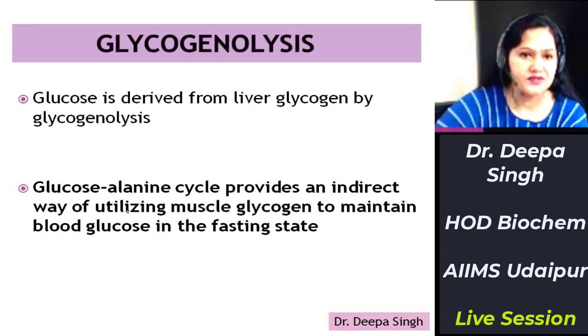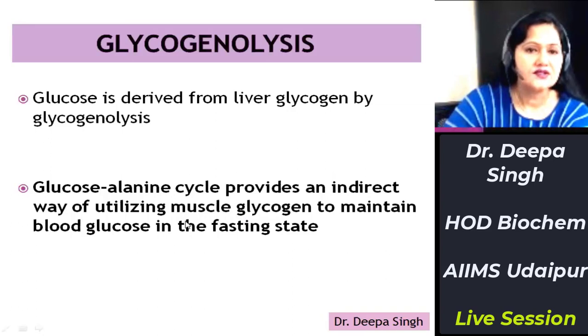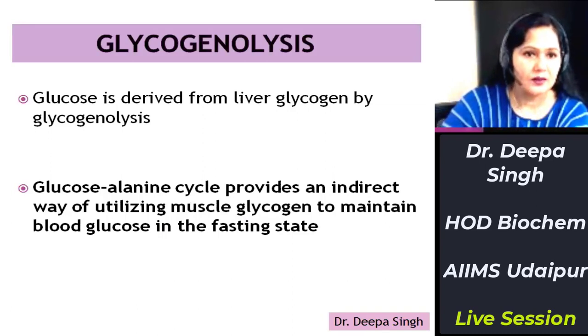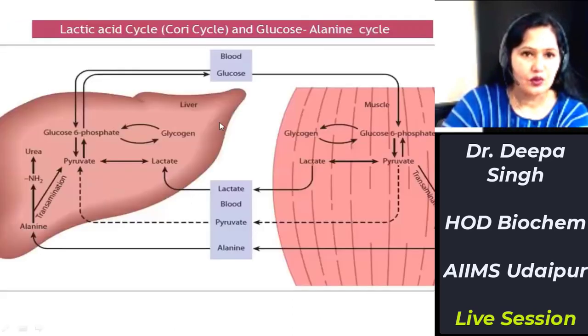Once glucose 6-phosphate is formed, then in presence of glucose 6-phosphatase, glucose is formed. But since muscle lacks this enzyme glucose 6-phosphatase, the process of glycogenolysis ends at glucose 6-phosphate. So the end product of muscle glycogenolysis is glucose 6-phosphate, and thus it does not contribute to the blood glucose level. But indirectly, muscle glycogenolysis does contribute to blood glucose level. How? By glucose-alanine cycle. Now, what is glucose-alanine cycle? This I have explained in gluconeogenesis also.